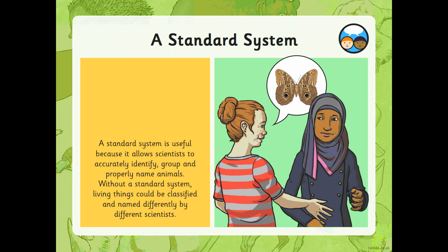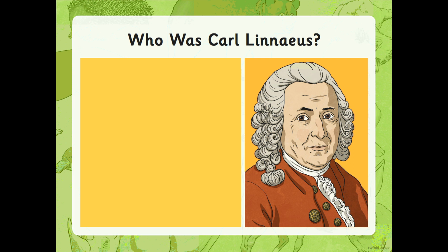Okay, if not all people in the world classify or group animals in the same way, then actually it can create a bit of confusion and it can lead to animals being called different names. So it's really important that all scientists follow the same system of grouping animals. So this man on the screen, Carl Linnaeus, he created that system that we use to group animals together. And we call grouping animals classification.